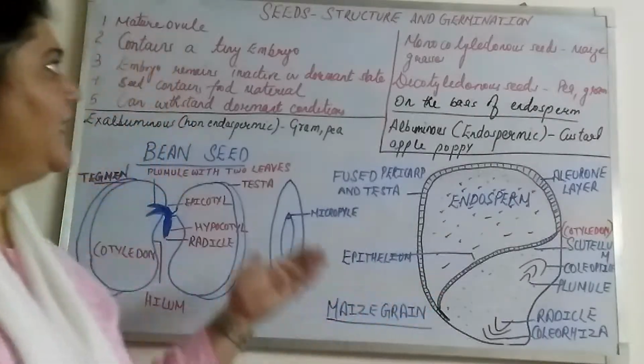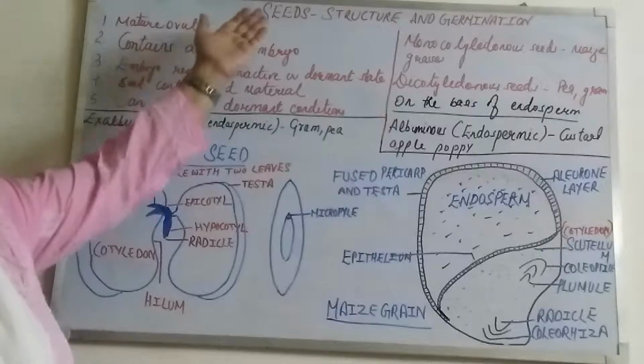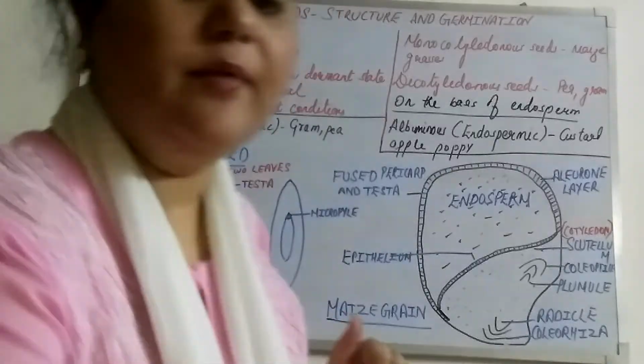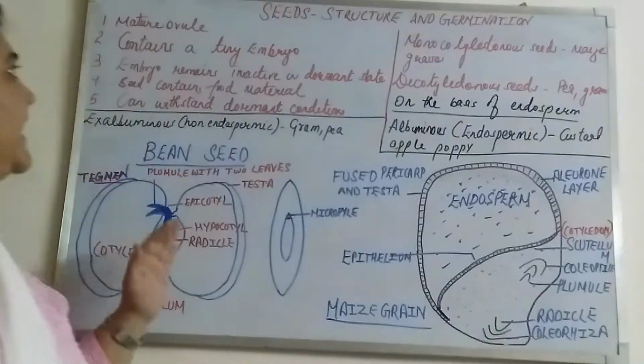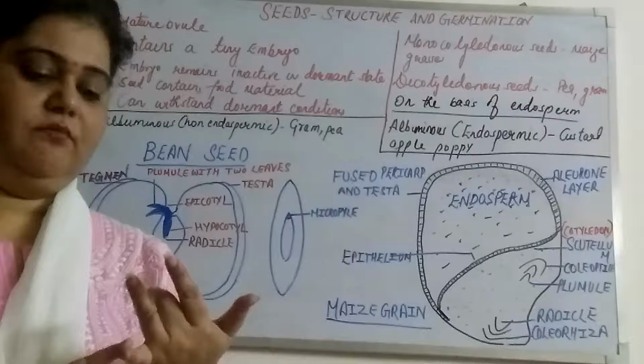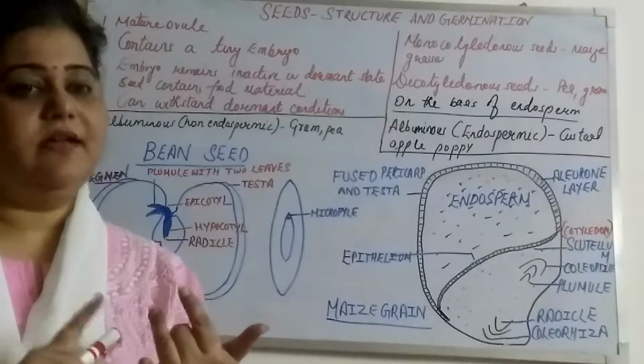Now let's start our next chapter, that is seeds, structure and germination. Before I go with this chapter, I would like to recap three definitions. What is a fruit, what is a seed and what is a grain?